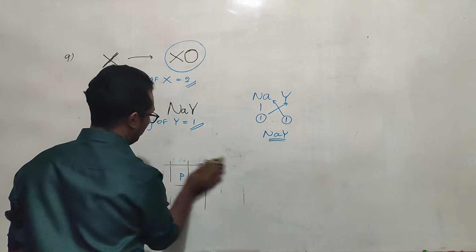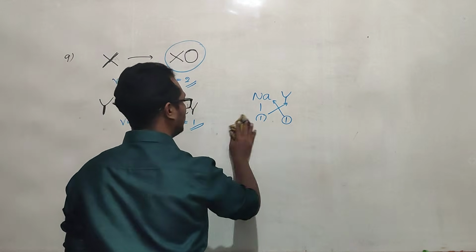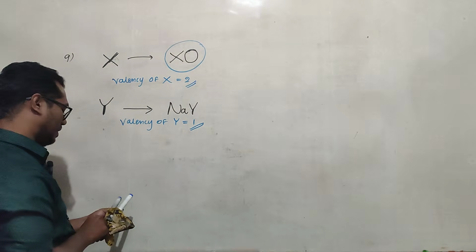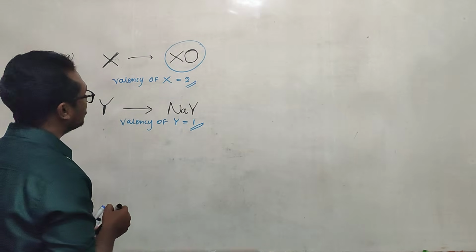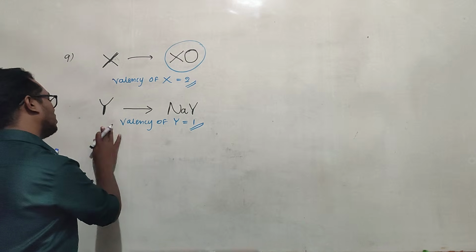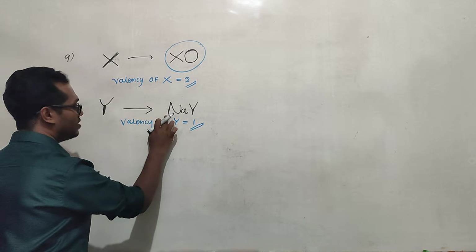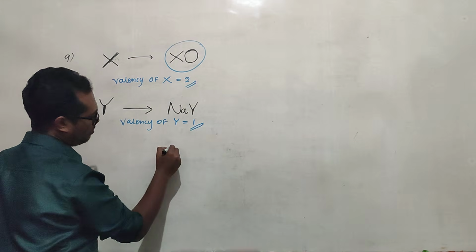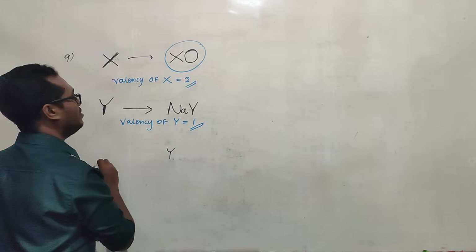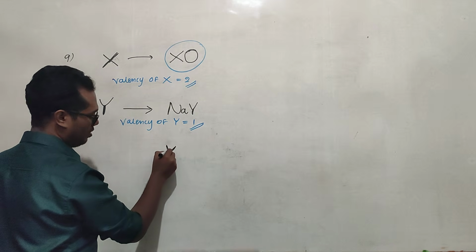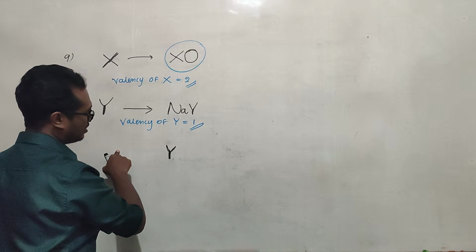Right. Now we have to get another important idea: who is the cation and who is the anion, because we have to write this formula correctly. Usually we write the cation first, then the anion. So sodium is the cation, so Y should be the anion, and Y should be written later. First we should write down the cation.